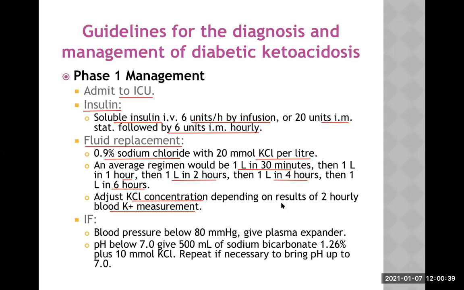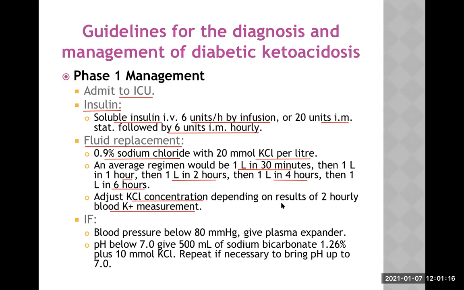Now, some of the students may be asking a question to themselves at this stage. If potassium is coming out of the cell, which leads to hyperkalemia, then why do we need to give potassium from outside? And that is a very genuine question, which should come to your mind. Remember, we still have to give potassium, though that is occurring, because a lot of potassium is excreted in the urine also. So we are still in the phase of potassium depletion here.